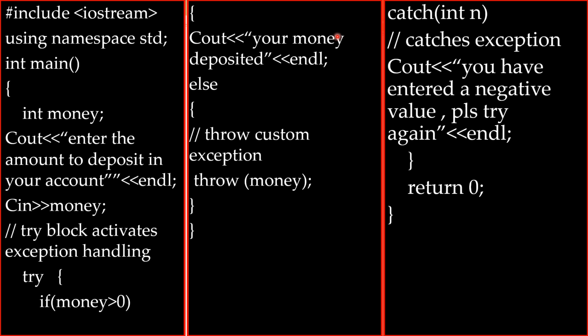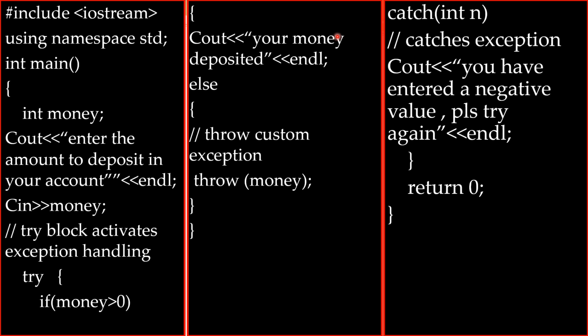For depositing, we don't go for negative values. But what if the user enters a negative value? No one can deposit negative money. So our program must show a proper error.